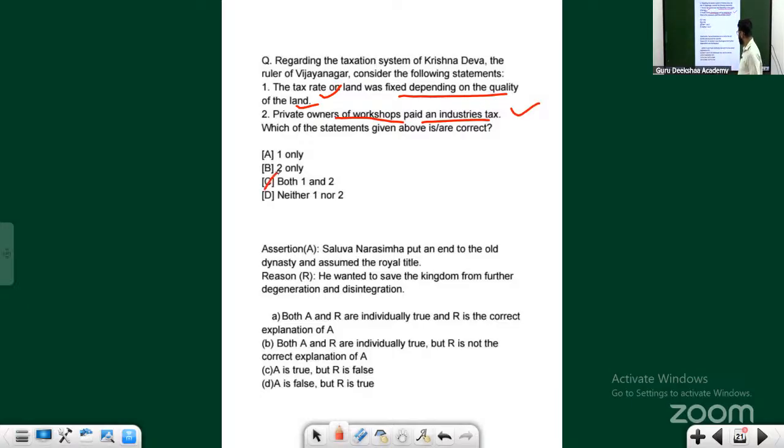See this question. Saduva Narasimha put an end to the old dynasty and assumed the royal title. Correct, so he's the founder, of the Saluva dynasty. That is true. He wanted to save the kingdom from further degeneration and disintegration. Have we seen that? No. He just wanted the power, not to save the kingdom from degeneration and disintegration. So the answer should be that R is false.